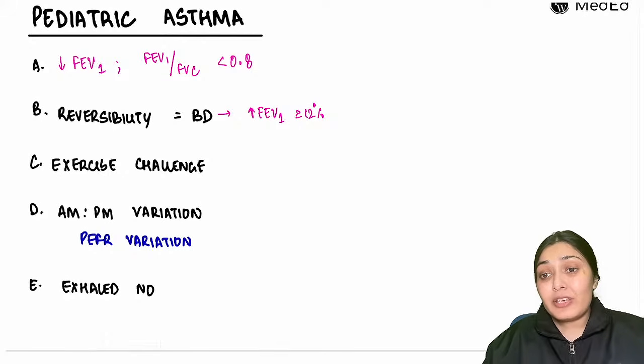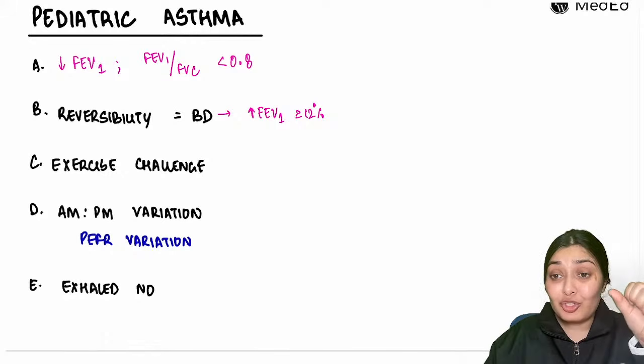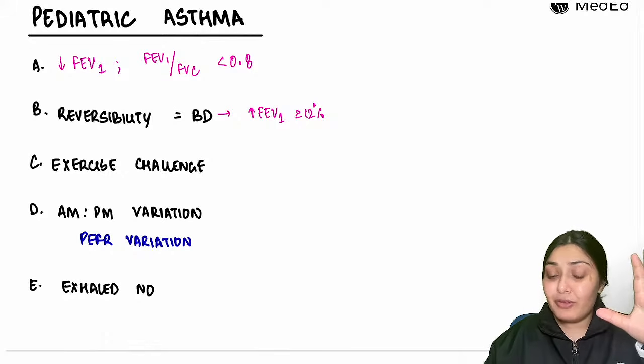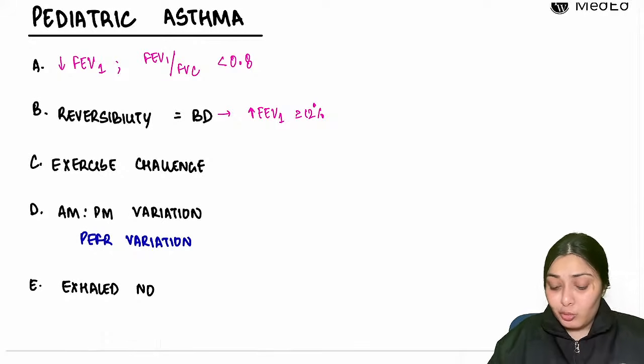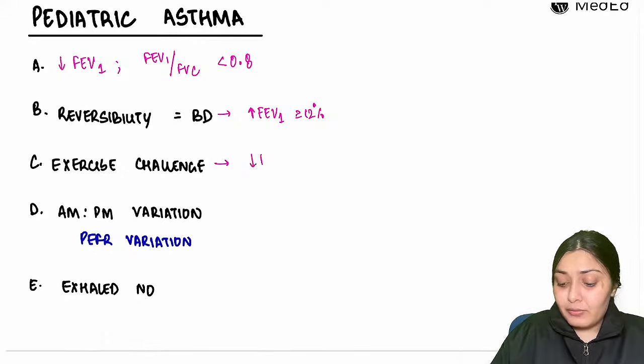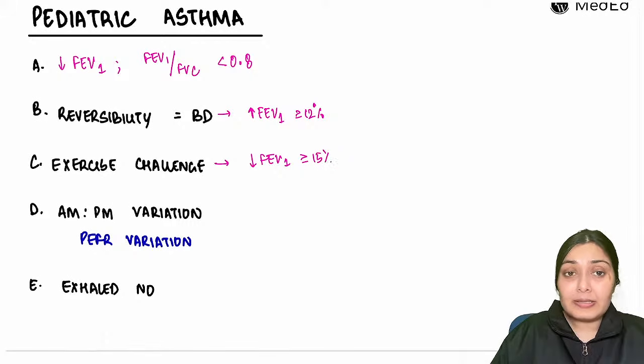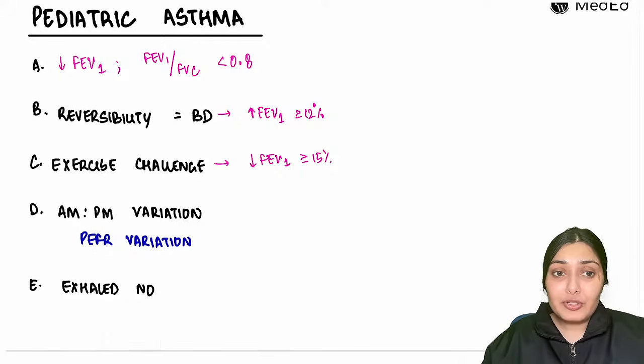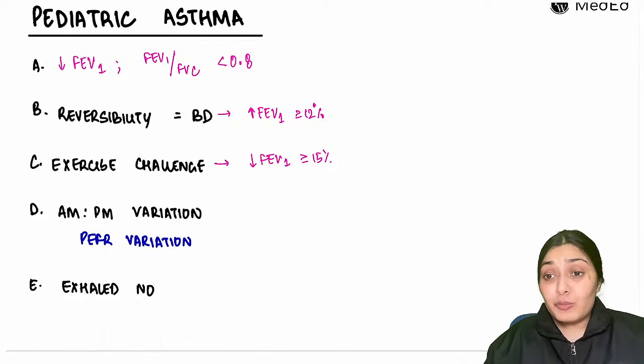Right? Then we give an exercise challenge. By exercise, my bronchoconstriction should worsen, so my FEV1 should also decrease. If by exercise my FEV1 falls by 15%, it is considered in the asthma definition. I told you there is going to be a diurnal variation.